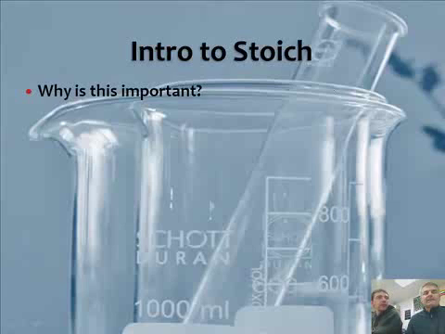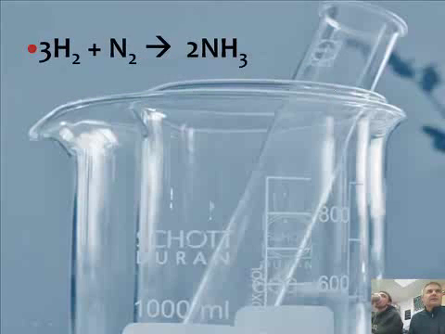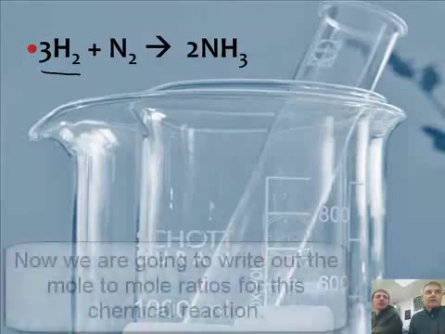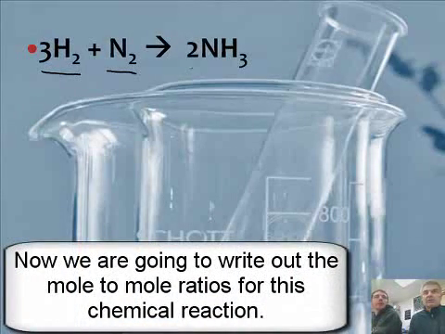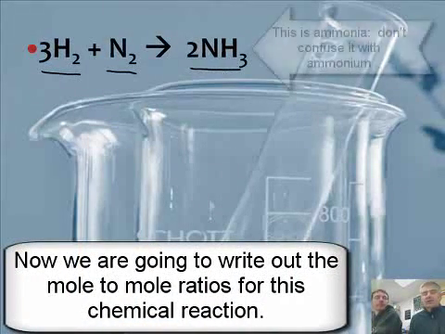Why is this important? Because in a chemical reaction, things react in a specific proportion. All right, so let's use an example here. So here's a real chemical equation. We have 3 hydrogens get together with 1 nitrogen to make 2 ammonia. So we can build mole-to-mole ratios here.